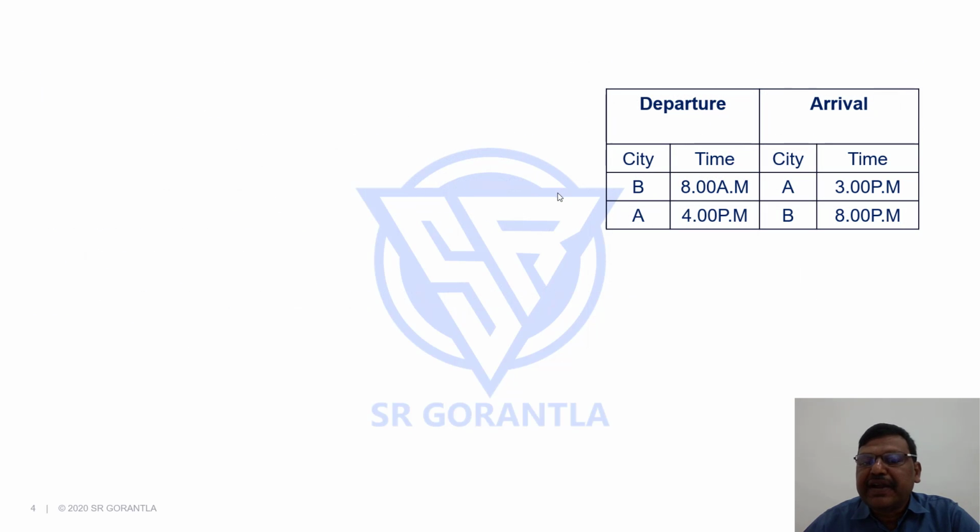If you look at the first flight, it leaves city B at 8 a.m. in its local time and reaches city A at 3 p.m. its local time. Let me explain this. It leaves B at 8 a.m. and reaches A at 3 p.m. Suppose both belong to the same time zone, 8 a.m. to 3 p.m. is how many hours? It would have been 7 hours, right? Because 3 p.m. is 15 hours, so from 8 to 15, there are 7 hours of flying time, if they were in the same time zone.